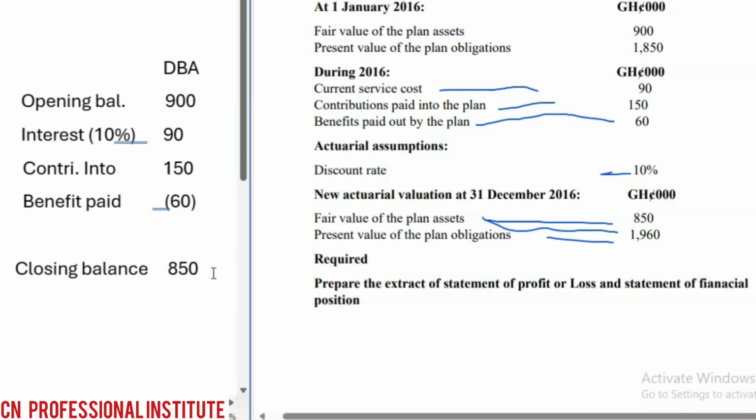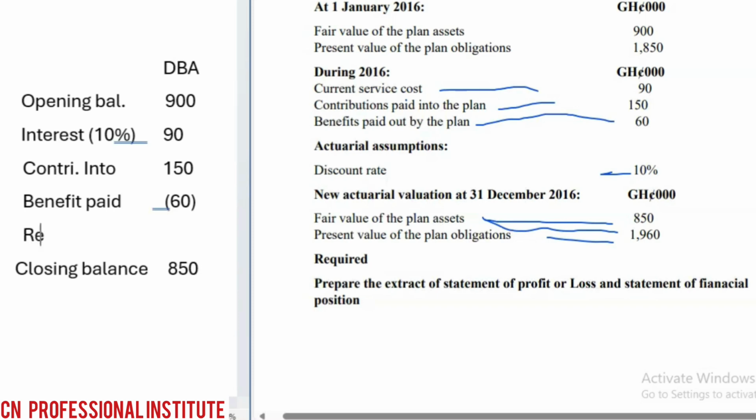Now, the closing balance is 850. So can you realize that our asset has reduced? Because after adding, we got 1,080, but now the closing is 850. So you realize that our asset has reduced. And when an asset has reduced, it's a loss. Are you following? So we have a remeasurement loss of the difference.